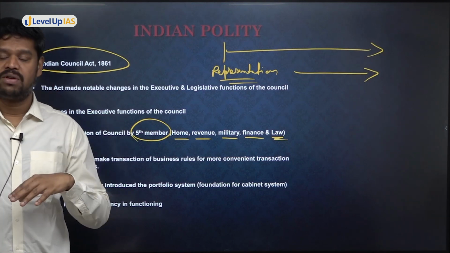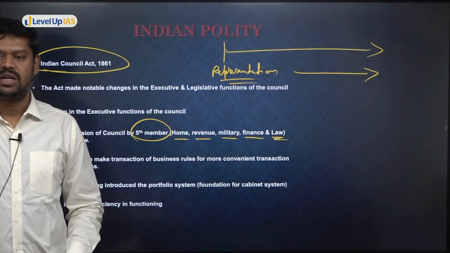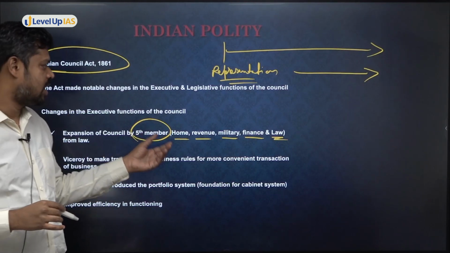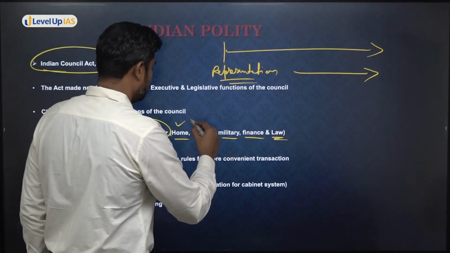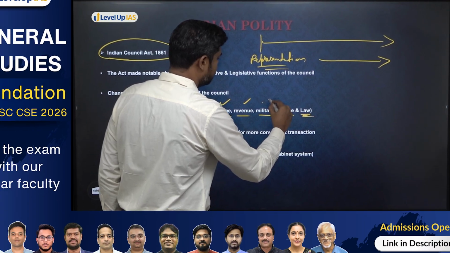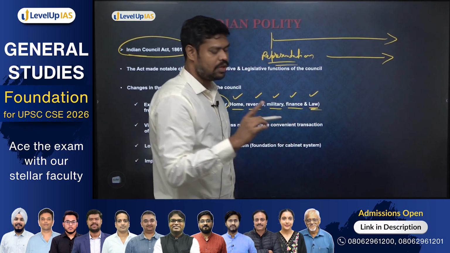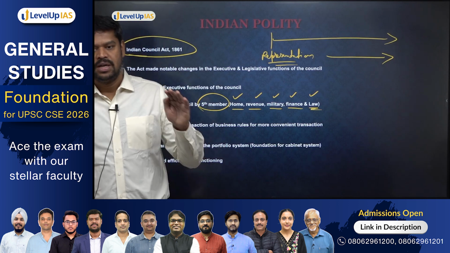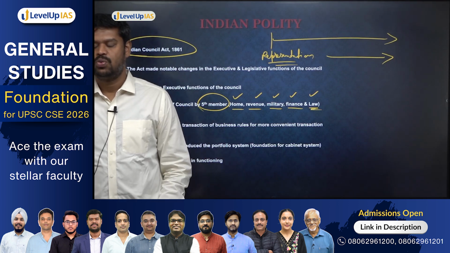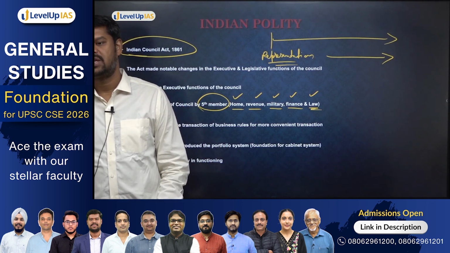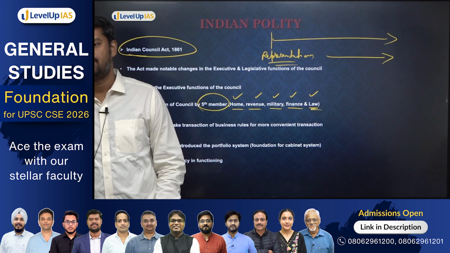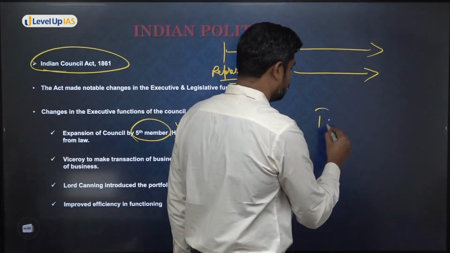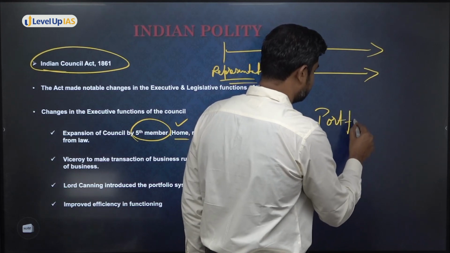But anyways, on top of the Viceroy, who is there? Secretary of State. But the Viceroy had some executive council, and the executive council had 5 members. And one was looking into home portfolio, revenue, military, finance, and law. And one major change that you should also remember is the Indian Council Act 1861 for the first time gives statutory recognition to what is called a portfolio system. So the portfolio system was given what is called the statutory recognition.